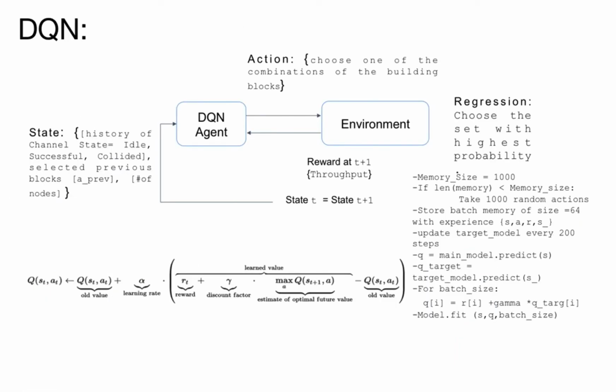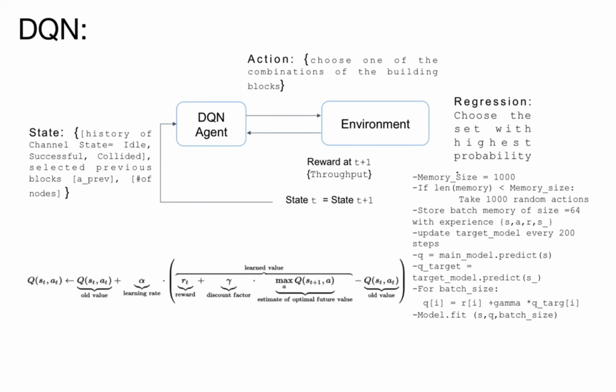To implement our DRL agent, we adopted Deep Q network, which is based on Q-learning, a popular reinforcement learning algorithm. For the sake of time, we're going to explain how we map DQN for our problem and leave the details behind. So, in every reinforcement learning algorithm, there are three things that are important: the state, the action, and the reward. Based on the observed state, the agent is going to take an action in the environment and receives a reward for that action.